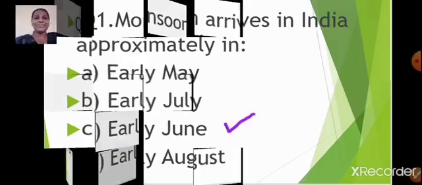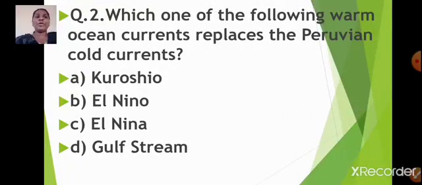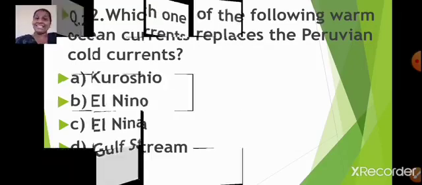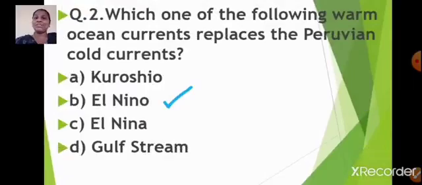Okay. Next question. Which one of the following warm ocean currents replaces the Peruvian cold currents? Option A Kuroshio, option B El Nino, option C El Nina, option D Gulf Stream. Once again, I'll read out the question. Which one of the following warm ocean currents replaces the Peruvian cold currents? Option A Kuroshio, option B El Nino, option C El Nina, option D Gulf Stream. Yes students, which is the correct answer? Yes, you are right. The correct answer is option B El Nino.